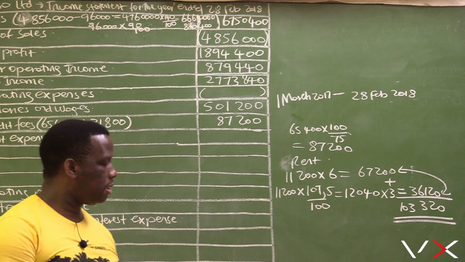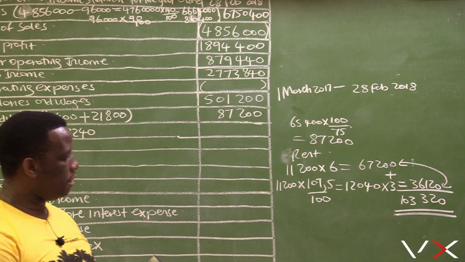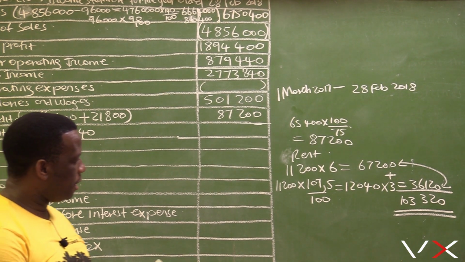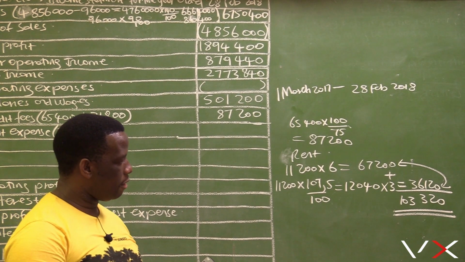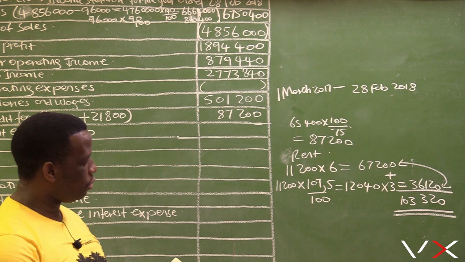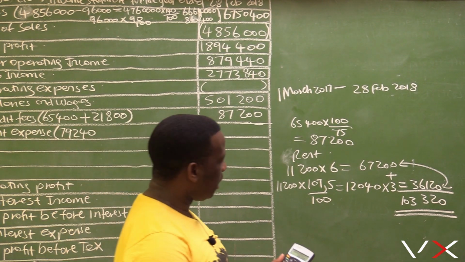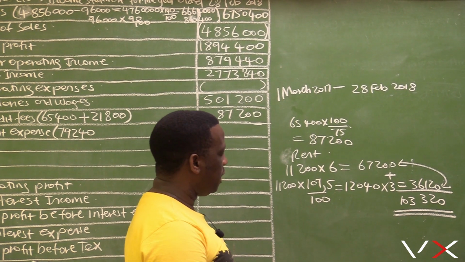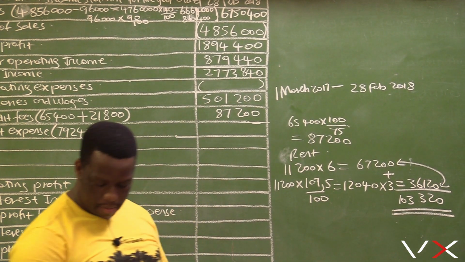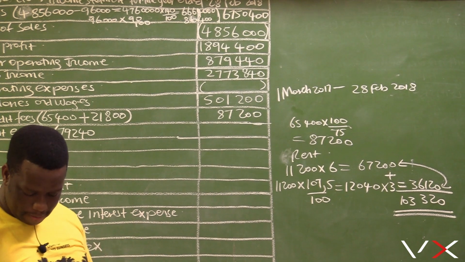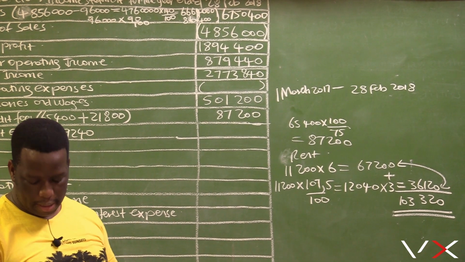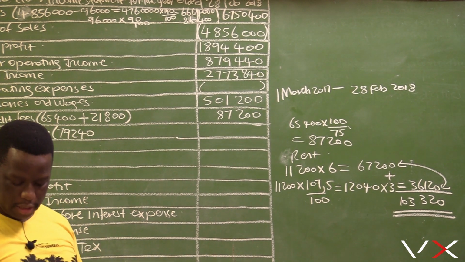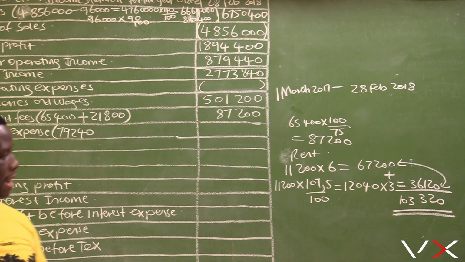For 6 months the rent was 11,200, and for 3 months rent had increased to 12,040, which amounted to 36,120. So the total rent for 9 months is 67,200 plus 36,120. Remember that we did not rent this building from the beginning of the accounting period, which is the 1st of March. We only started renting it on the 1st of June, so it's only 9 months.